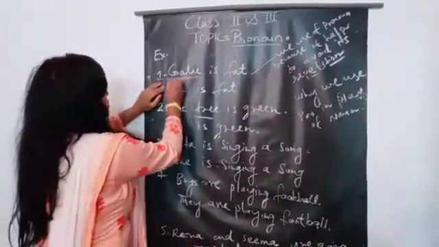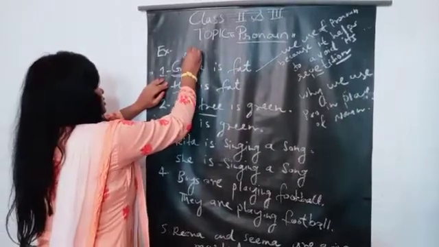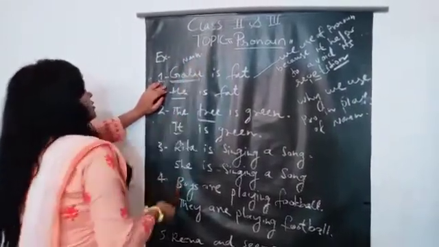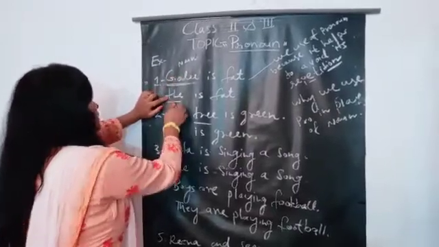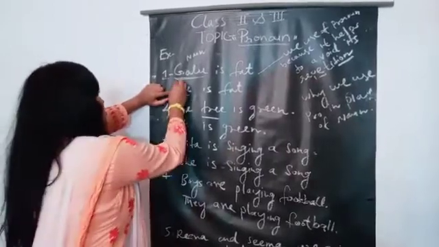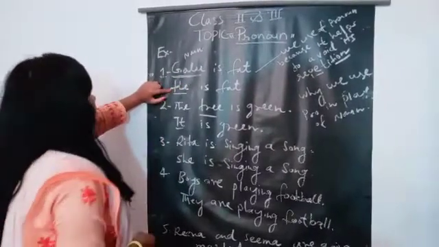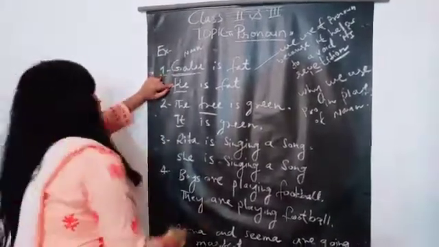Now see more examples of pronouns. Golu is fat. Now Golu is a noun. We replace the noun with a pronoun. Golu is a boy, so we can replace it with he.